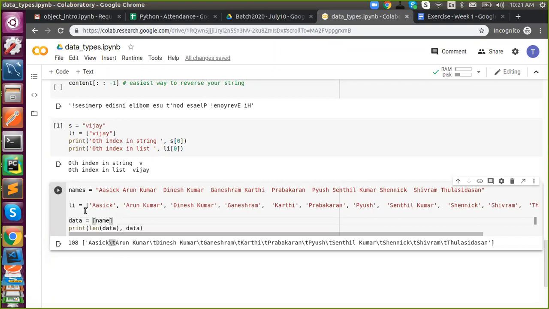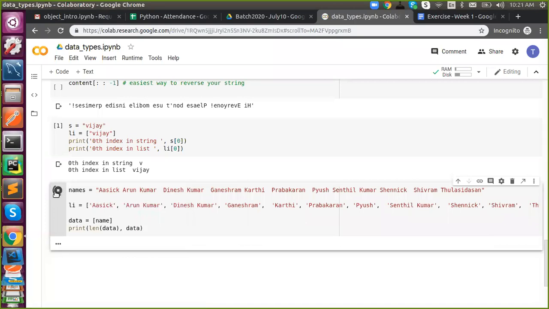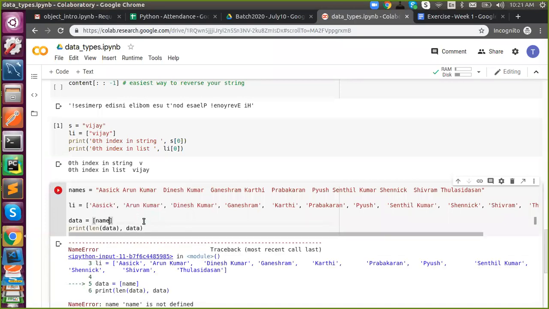If I execute, what will happen? It won't execute because you declared it as names, but you gave data equal to name. Then what will happen? Name error. This will be a name error. Got it? So now we are going to see a new error.